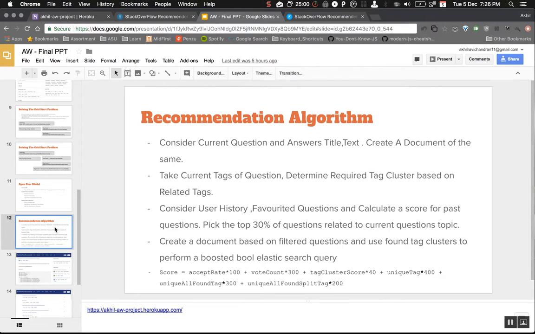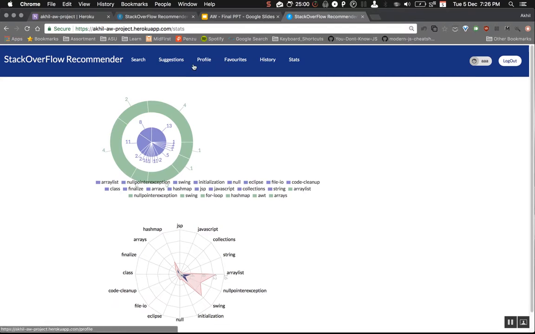So what is the recommendation algorithm? I've talked so much about tag clusters, favorite questions, and history. So how do we do it? It's a pretty straightforward concept where we consider the acceptance rate of the previous set of questions and the vote count. Let's say I take five questions, take each question separately, and look at their acceptance rate, vote count, and tag cluster score in regard to the current question.